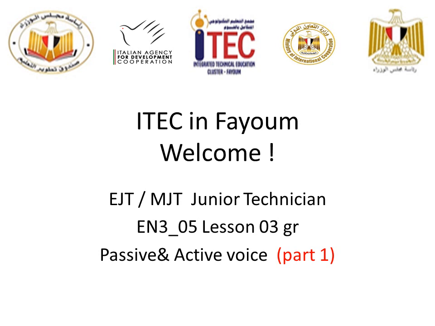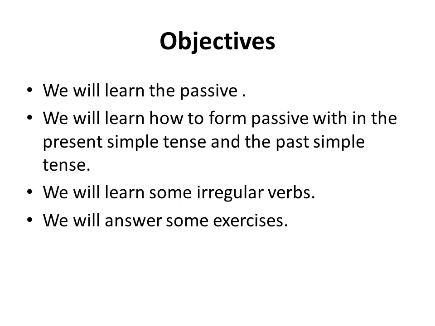Let's start. Our lesson today is about active and passive voice, part 1. So it's a grammar lesson. Let's know the objectives of our lesson today.